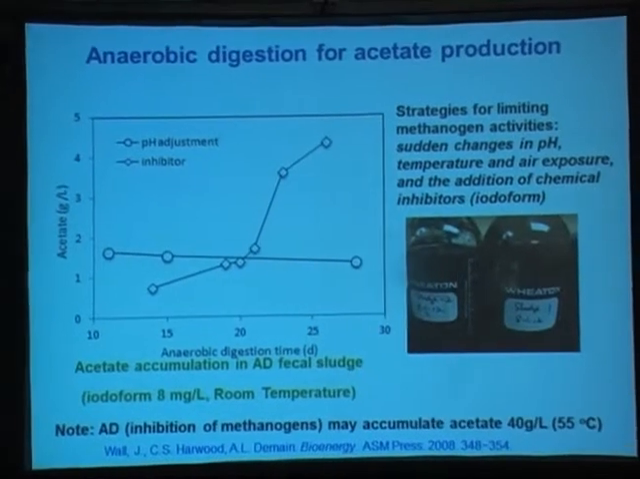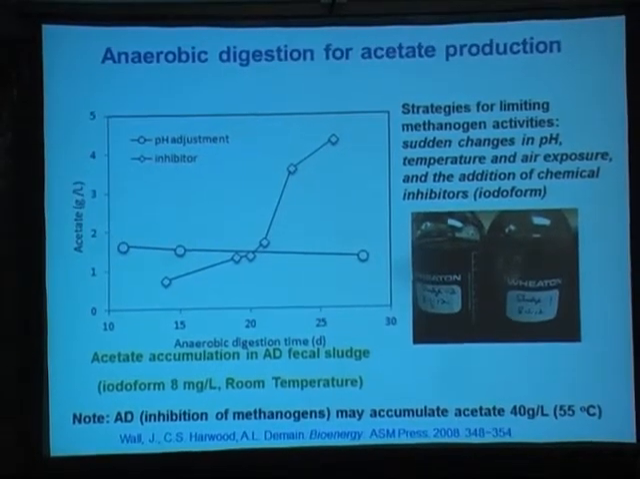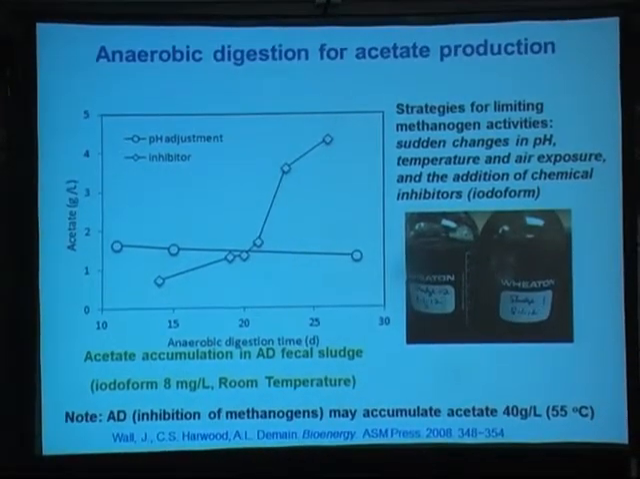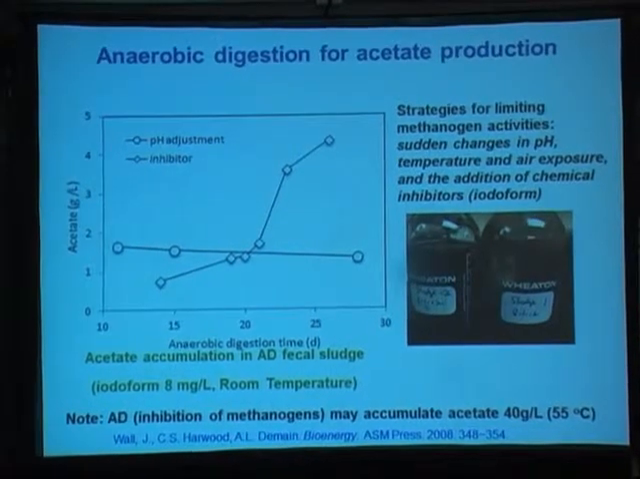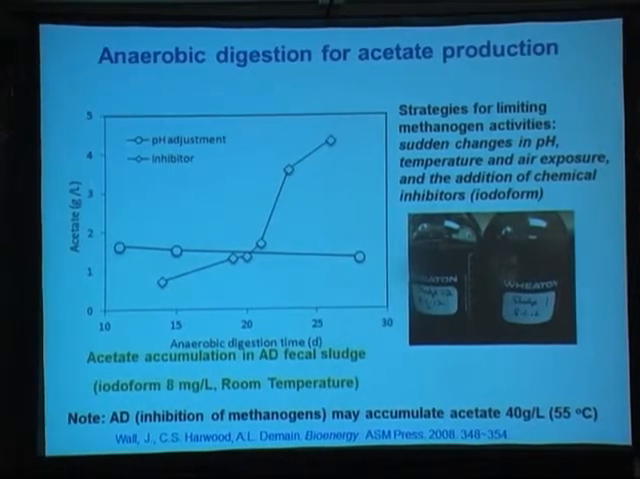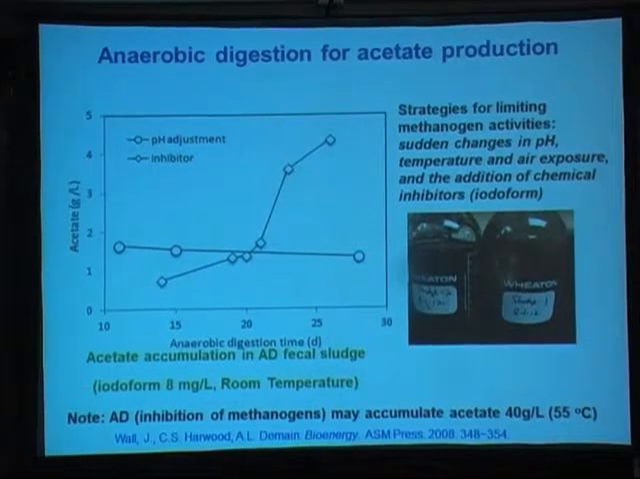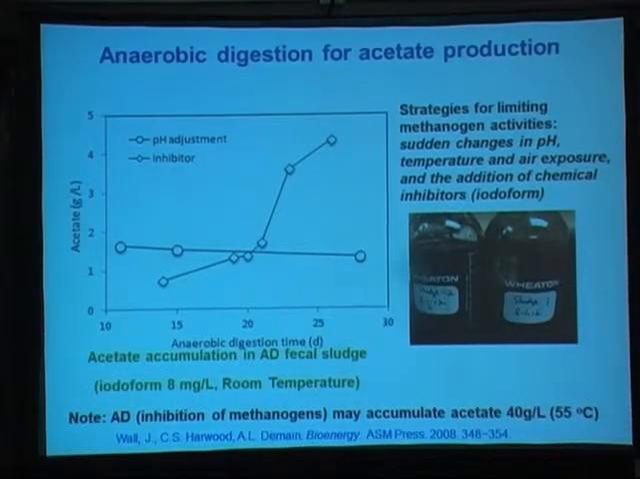However, I want to emphasize that this experiment is not optimal, because we saw in the reference that if people do thermophilic anaerobic digestion and add some inhibitors, the reported data is 40 grams per liter of acetate. So again, we still have a lot of room to improve this process to make acetate.